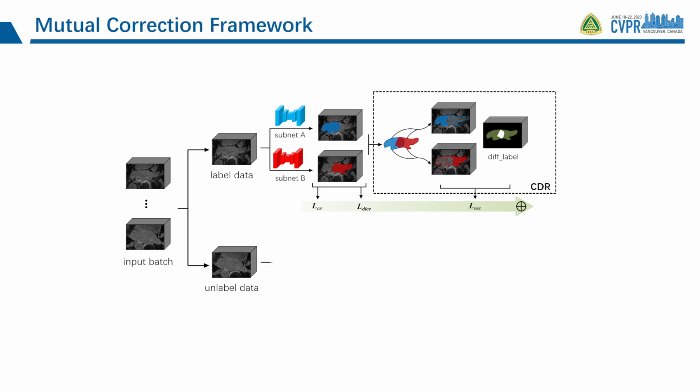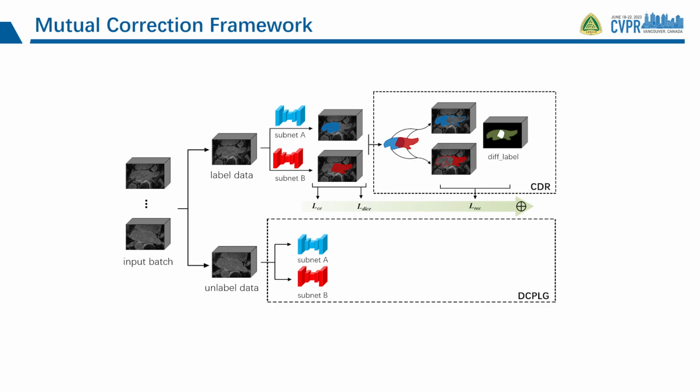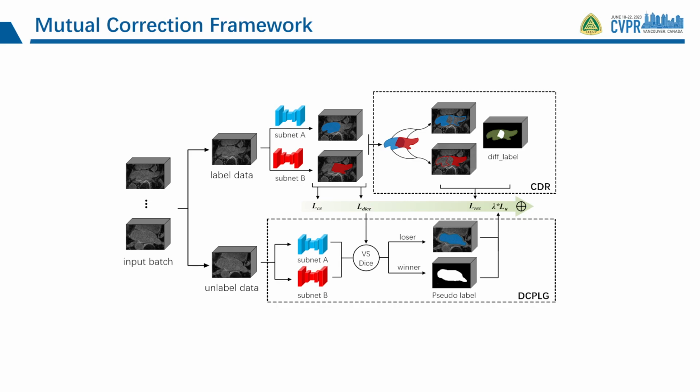Unlabeled data is also fed into two subnetworks with different structures to obtain prediction results. Then we utilize the DCPLG module to dynamically select subnetworks to generate pseudo-labels. Specifically, the dice loss on labeled data in the same batch is used as a metric to select a subnetwork with better performance as a pseudo-label generator. The generated pseudo-labels are combined with predictions from another subnetwork to compute an unsupervised loss. Therefore, the total optimization loss consists of 3 supervised losses and 1 unsupervised loss.